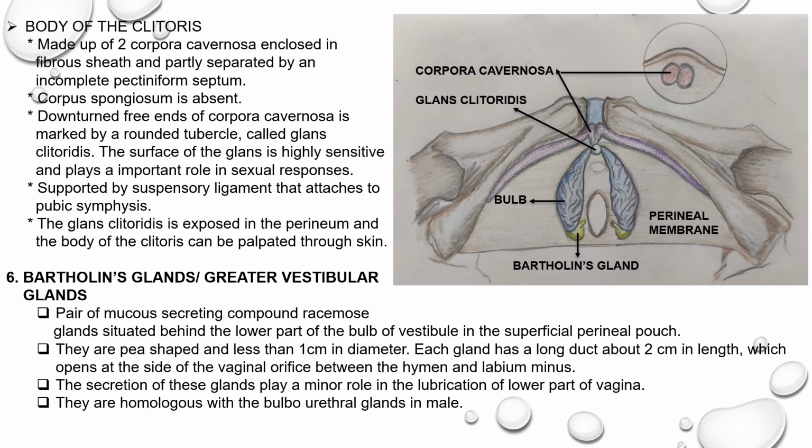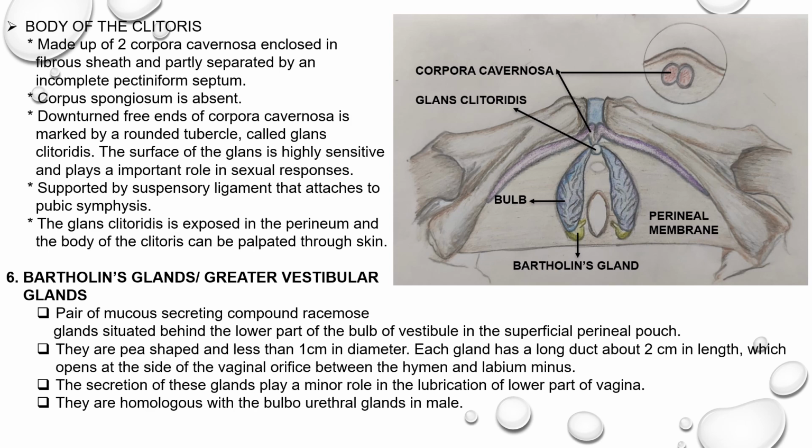Coming to the last feature of the female external genitalia, that is the Bartholin's glands, otherwise called greater vestibular glands. They are a pair of mucus-secreting compound racemose glands situated behind the lower part of the vestibule in the superficial perineal pouch.